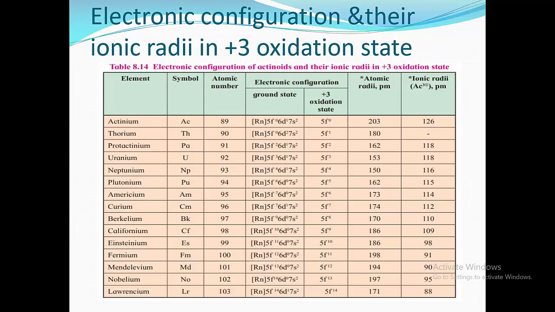In the +3 oxidation state, the half-filled 5f orbital of curium, and lawrencium having a completely filled 5f14 orbital, are most stable.